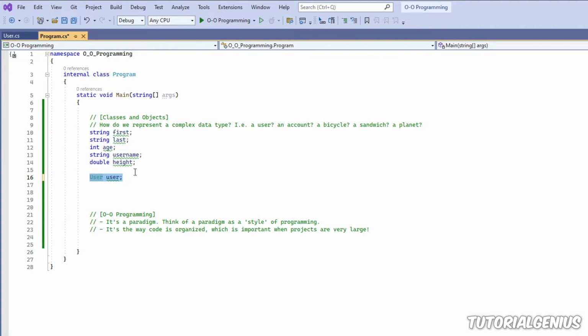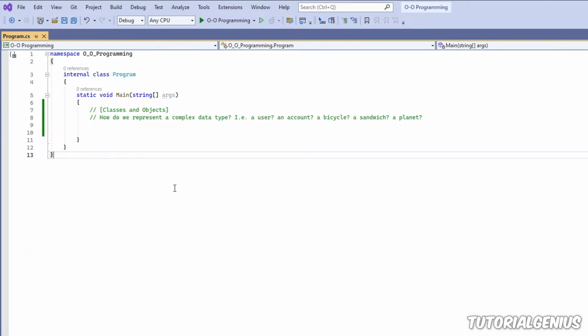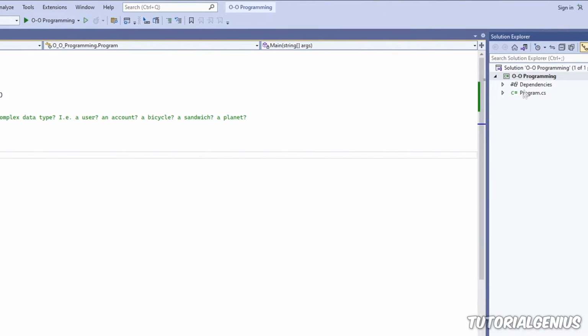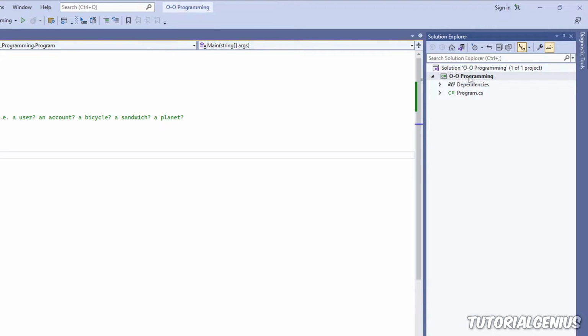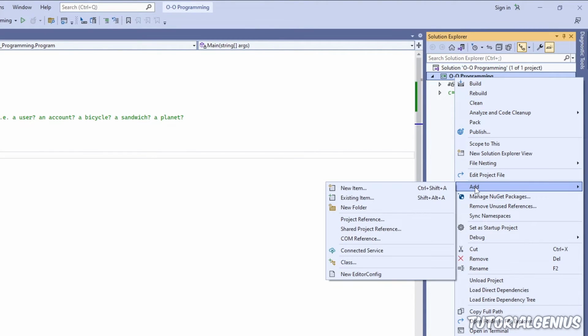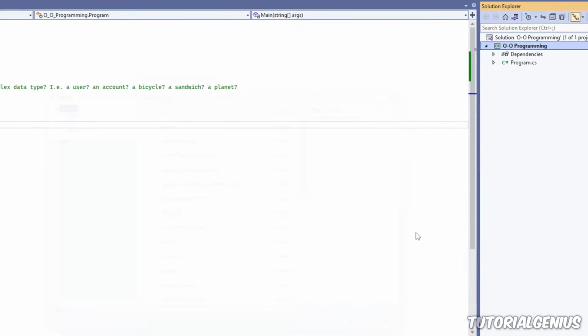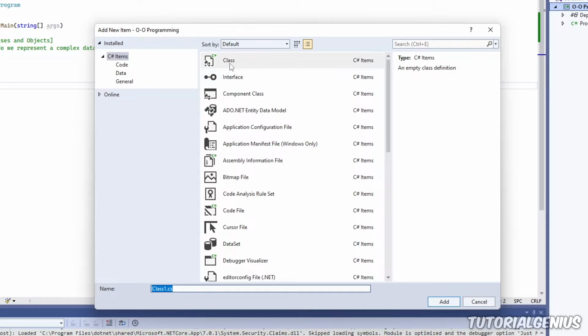And this is one of the benefits of using classes and objects in C#. So let's have a look how we can actually create our own data type in C#. What I'm going to do now is create a brand new class, so basically a brand new custom data type that we can use anywhere in our software. If we go over to the right hand side here, this is the name of our project, OO Programming, and it has a little C# icon with a square around it. So I'm going to right click this, go to add, and then go to class.